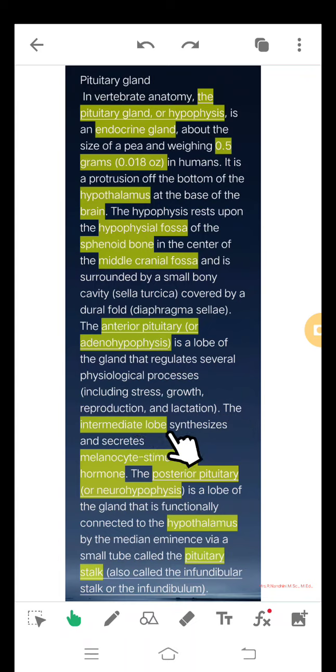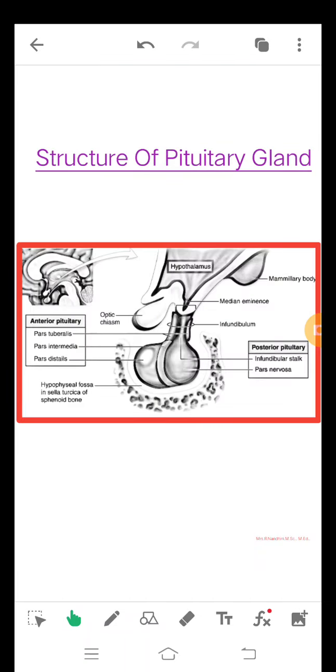The intermediate lobe synthesizes and secretes melanocyte stimulating hormone, and the posterior pituitary, or neurohypophysis, is a lobe of the gland that is functionally connected to the hypothalamus by the median eminence via a small tube called the pituitary stalk, also called the infundibular stalk or the infundibulum.